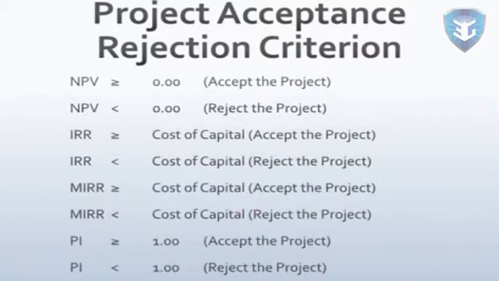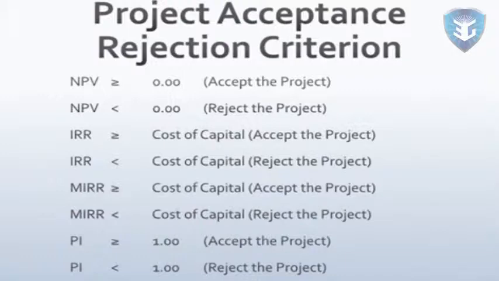Profitability index. Profitability index is the ratio between the present value of cash inflows and the present value of cash outflows. Project acceptance or rejection criteria. If net present value is greater than or equal to 0, the project is acceptable. If the net present value is less than 0, reject the project. If internal rate of return is greater than or equal to cost of capital, the project is acceptable. If the IRR is less than cost of capital, reject the project.